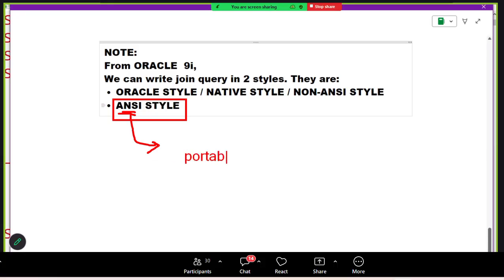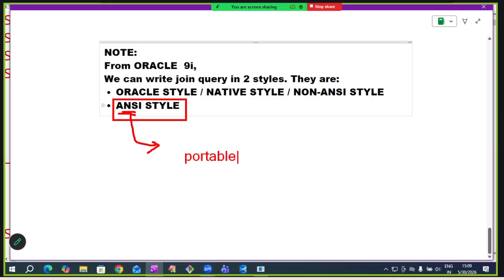That advantage is portability. Portable means in other RDBMS software also you can run. Anywhere you can run, in any RDBMS.